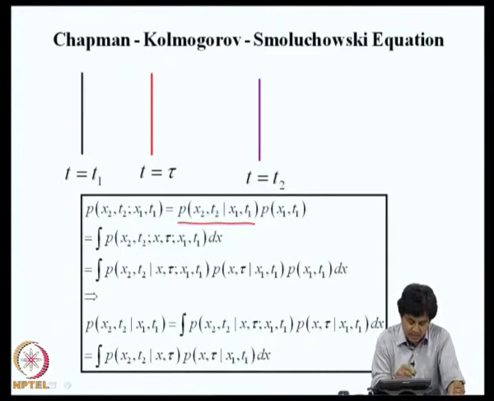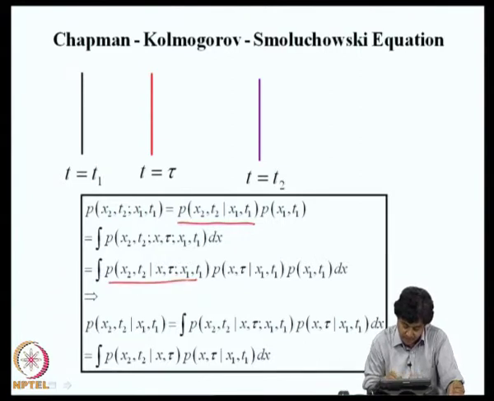Since t1, tau and t2 are ordered in the manner that we are talking, probability of x2 comma t2 conditioned on x of tau and x1 of t1 into probability of x of tau conditioned on x1 t1 into probability of x1 t1 dx. Now, the process is Markovian, therefore, this density function can be approximated by the density of x2 comma t2 conditioned on x of tau.